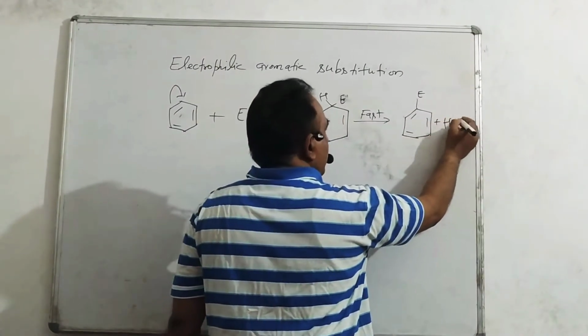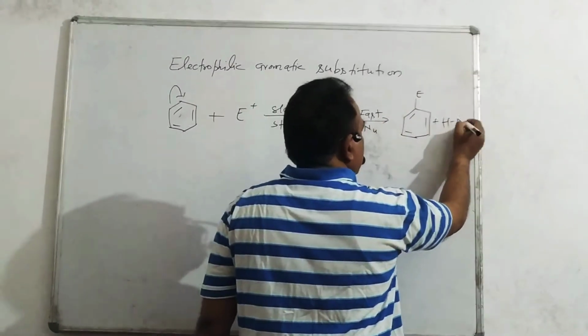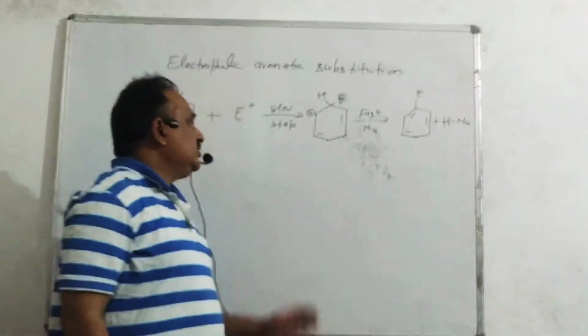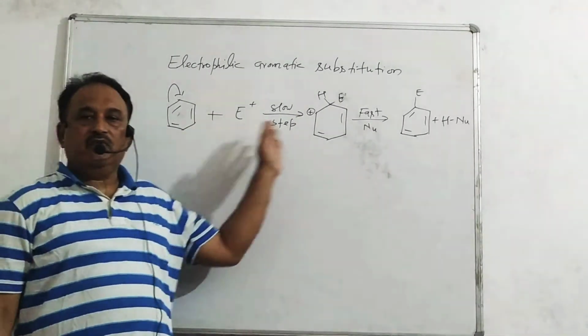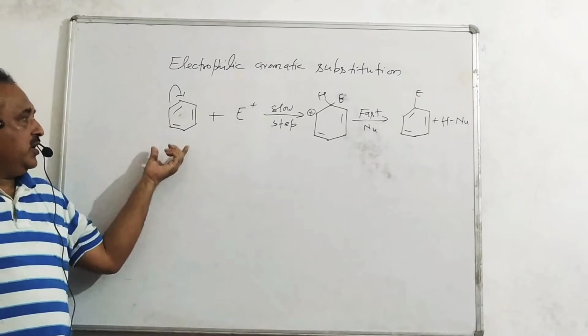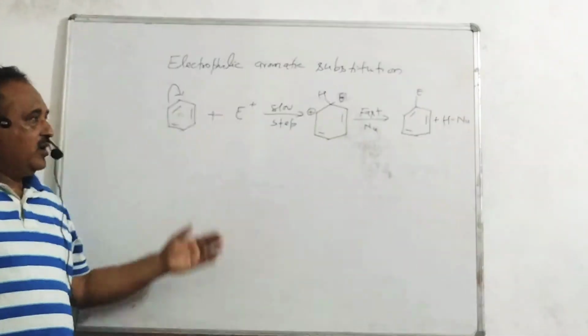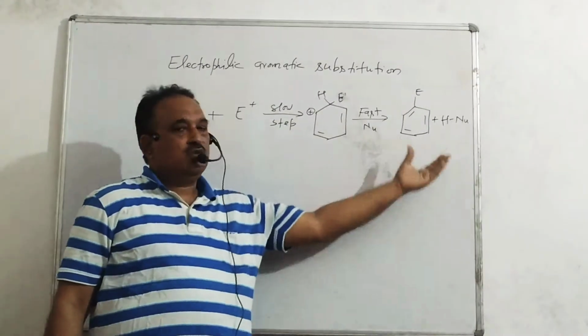Plus HNu. This is the general reaction of electrophilic aromatic substitution. Here we see a strong electrophile displaces a weak electrophile like hydrogen and gives a substitution reaction.